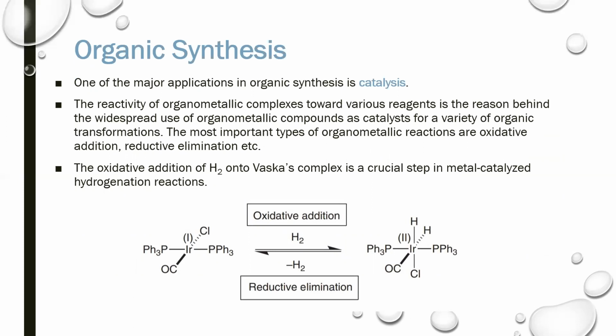The reactivity of the organometallic complexes towards various reagents is the reason behind the widespread use of organometallic compounds as catalysts for a variety of organic transformations. The most important types of organometallic reactions are oxidative addition and reductive elimination. The oxidative addition of hydrogen onto a complex, as shown in the reaction, is a crucial step in a metal catalyzed hydrogenation reaction.